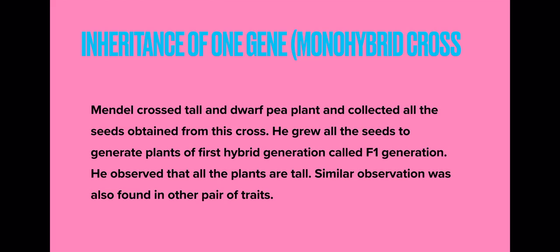Okay. So one by one he studied all the 7 contrasting characters. He saw that only one trait appeared in the first filial generation, and that trait he called the dominant trait. Means the trait which appears in the first filial generation was said to be the dominant trait, right?